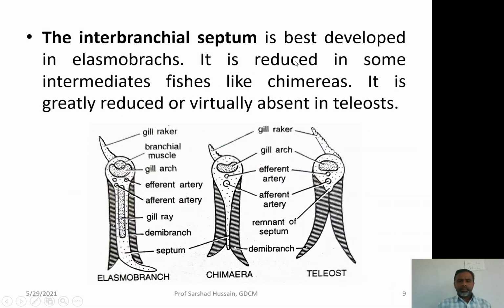This interbranchial septum, you can see it is very much reduced in case of the bony fishes and very highly developed in case of the cartilaginous fishes, and in some fishes like chimeras it is reduced, neither too reduced nor so elongated as in elasmobranch, it is in between. So you have the three types of the position of the septum. Either it may have a long septum, or it may have a reduced septum, or it may have very much reduced septum, not separating the gill filaments up to a greater extent.